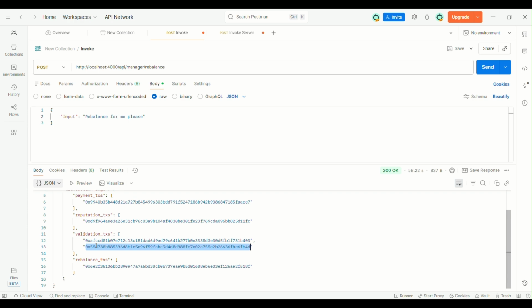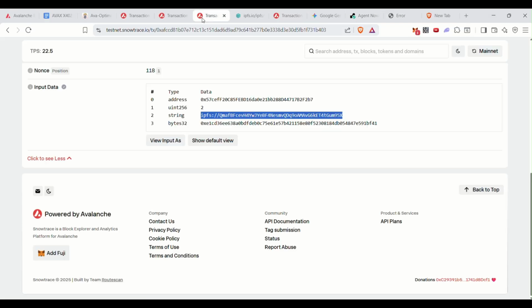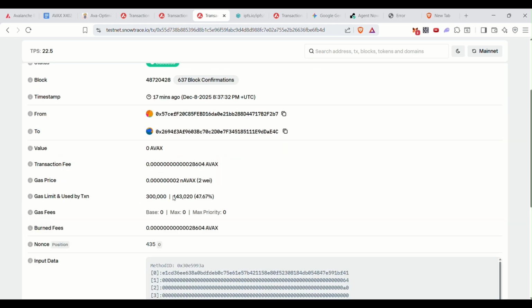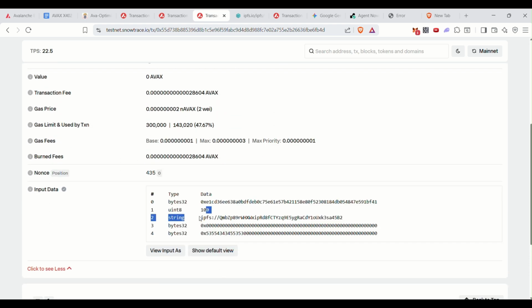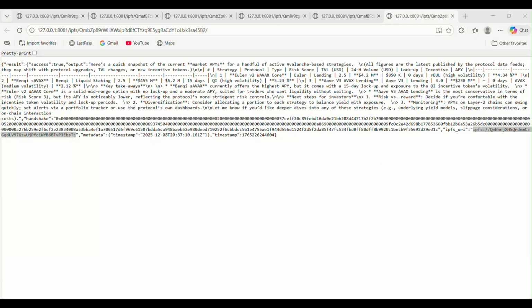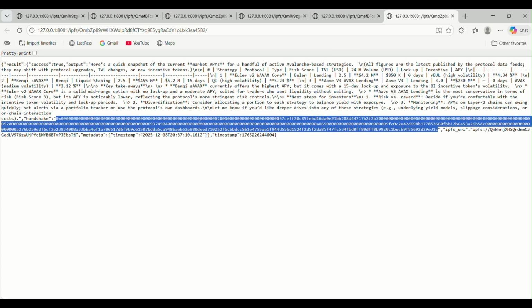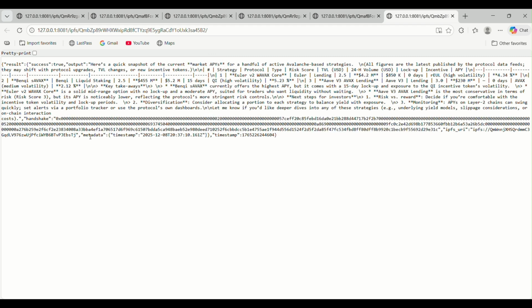Other than that, there's also another validation transaction. Let's check it out too. Let's open up IPFS again. This is a snapshot that the agent got from the Oracle agent for different strategies and the APY for them. And here's the handshake detail between them, with the metadata. Everything is verified and logged on chain.